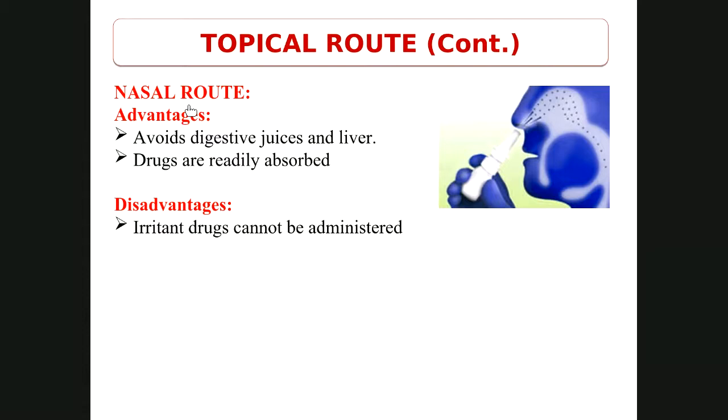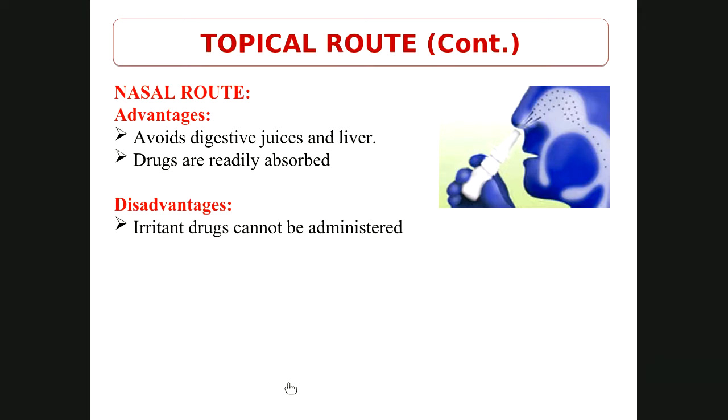Nasal route, via the nose. It also avoids digestive juices and the liver is bypassed. Drugs are readily absorbed. Again, the same thing: irritant drugs cannot be administered via the nasal route.